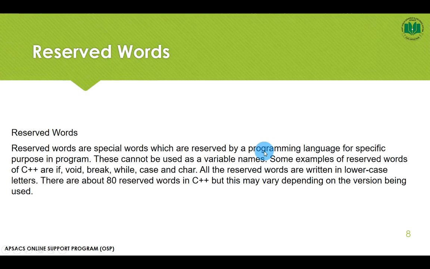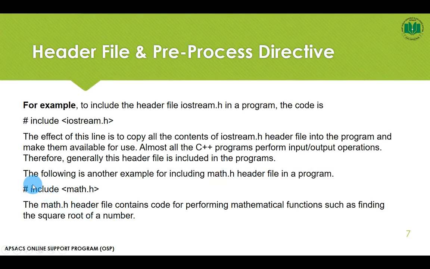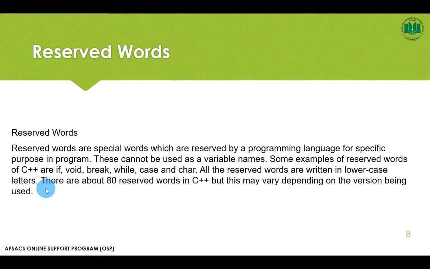Let's go to the next topic. The next topic is reserved words. Not all words can be used in a C++ program, and not all words can be used as variable names. Some words are specifically reserved by the compiler, for example, in the last example, the word include. Include cannot be used as a variable name because it is used to include the header file with our program. In the same way, there are many other words which cannot be used as variable names. Reserved words means C++ has reserved all these words for its own private purpose. We cannot use them publicly.